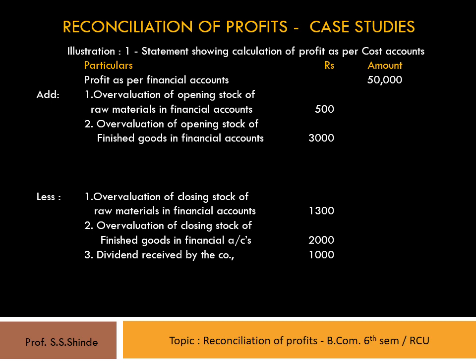There is a loss on sale of machine by rupees 2,000 because machine costing rupees 10,000 has been sold for rupees 8,000. This leads to less profit as per financial account and more as per cost account. Therefore, it should be added to financial account profit and shown as loss on sale of machinery 2,000 in the